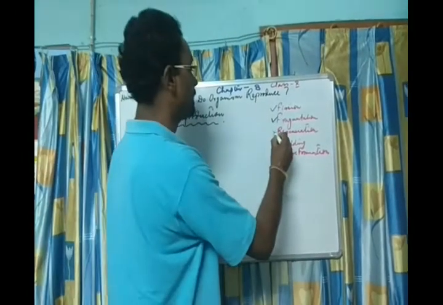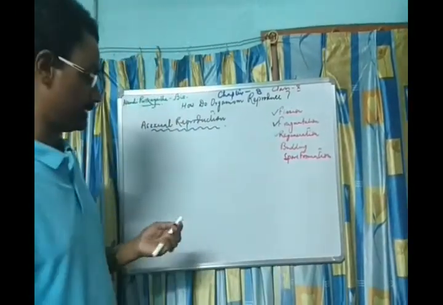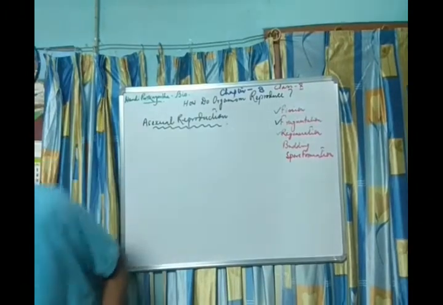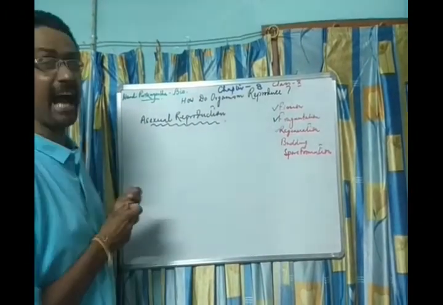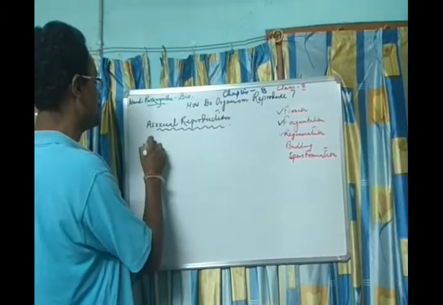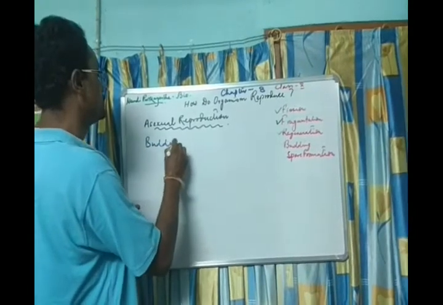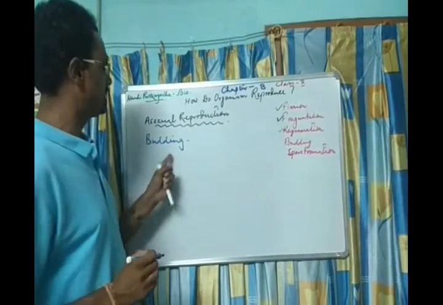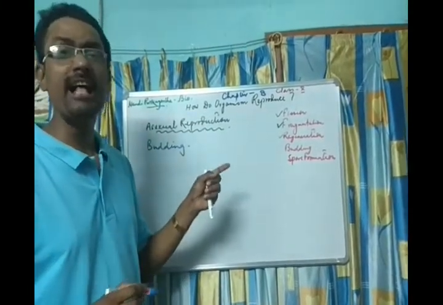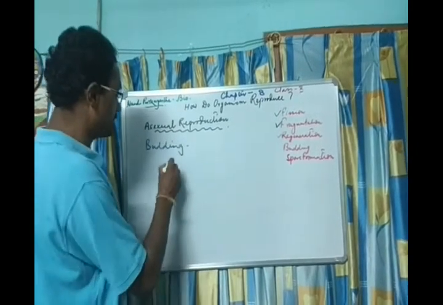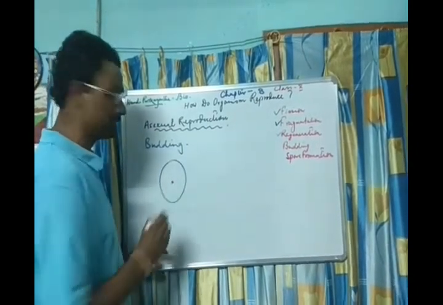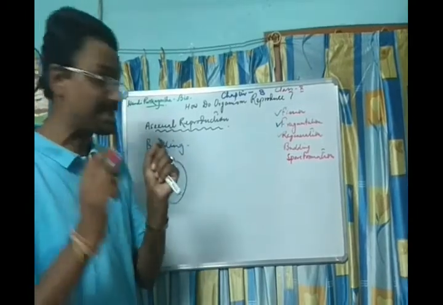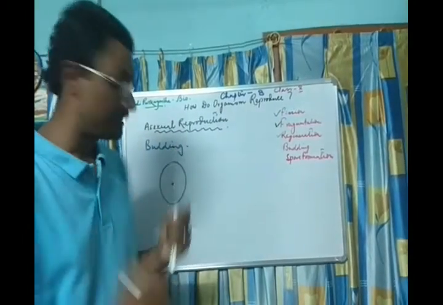That is the budding. What happens in the case of budding? We generally find this in Hydra and yeast. This is a yeast cell. What happens in the yeast cell? Yeast is a fungi.